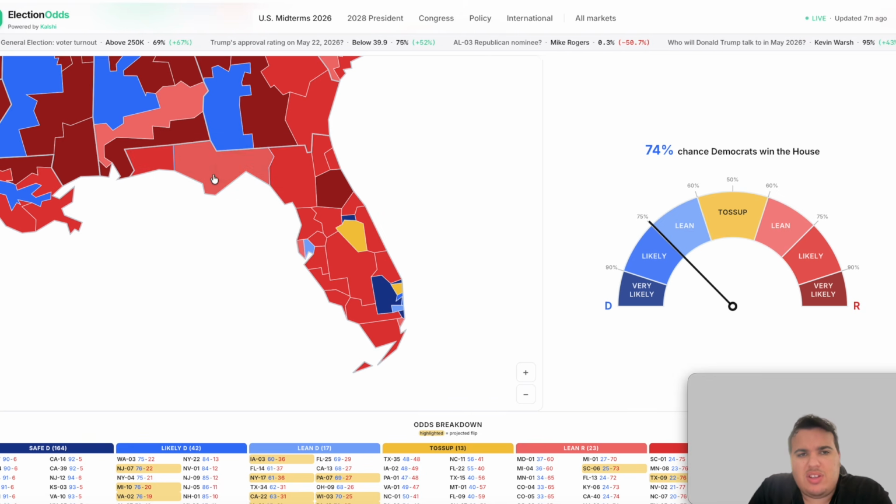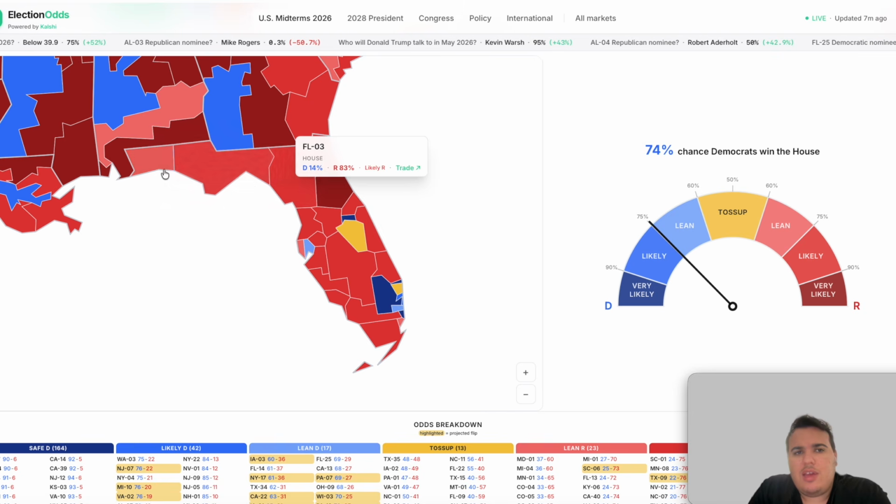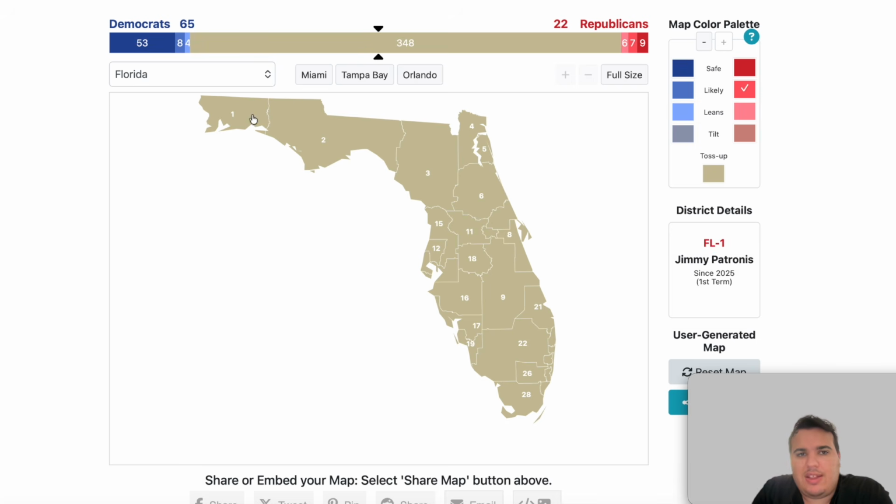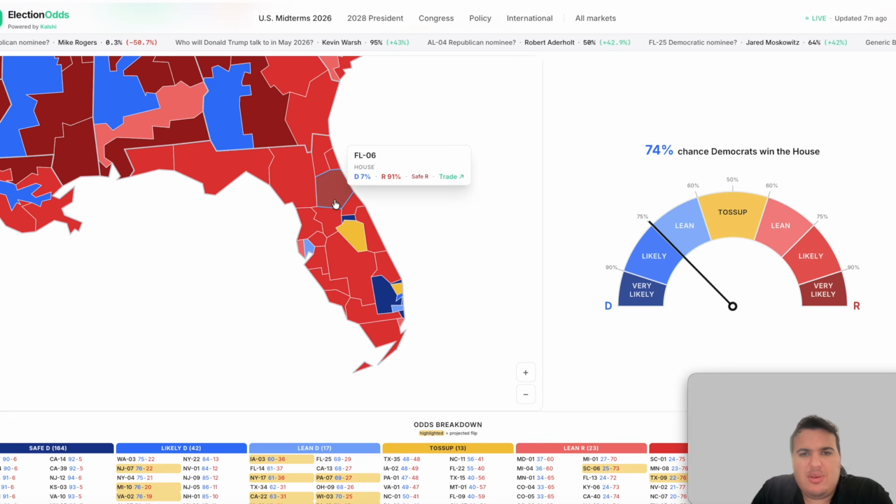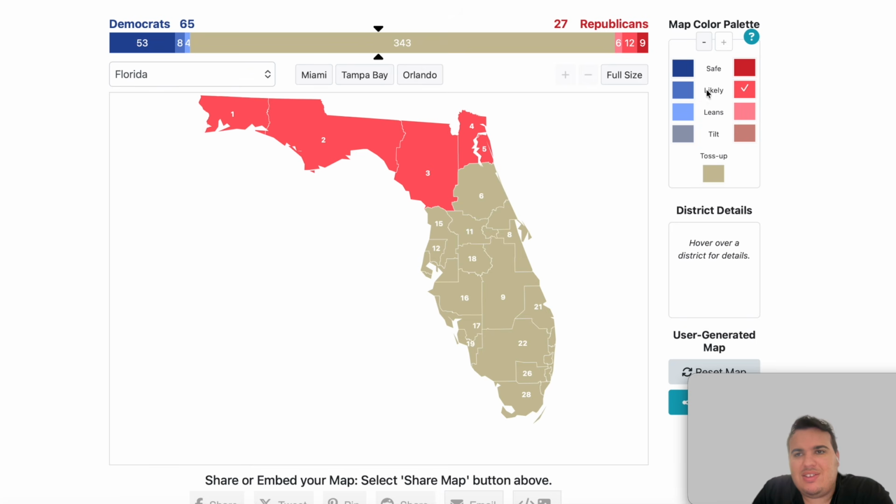The 1st district is likely R, the 2nd district likely R, the 3rd district is likely R, and we have likely R out of the 4th and 5th. So going all across the Alabama and Georgia border, these districts in Florida would be considered likely Republicans. We're going to fill all of these in red here. Next, we're going to go towards the central part of the state where the 6th district is listed as safe or solid for the Republicans.